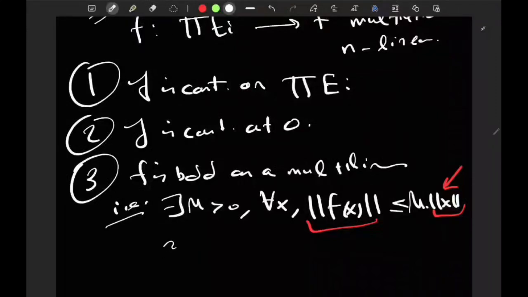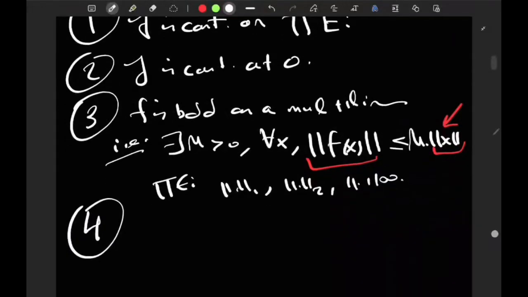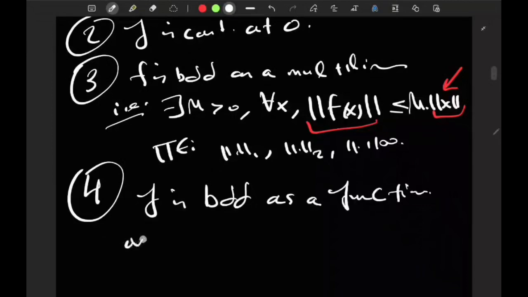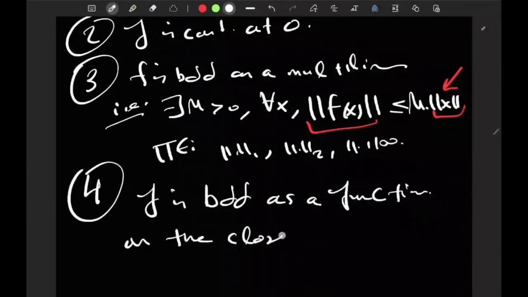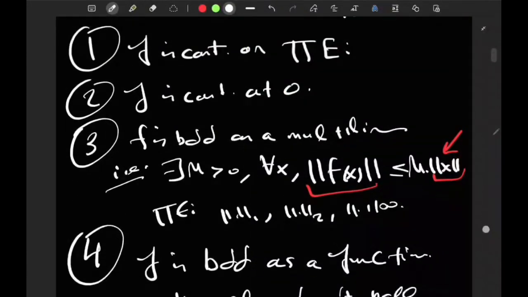And recall that last time we said, when we're working on the product of the Ei's, the norm 1, norm 2, and norm infinity, which will be the most useful, are all equivalent. The fourth point is that f is bounded as a function, genuine boundedness, on the closed unit ball for norm infinity, so ball, norm infinity, center 0, radius 1. So these four things are equivalent to each other.